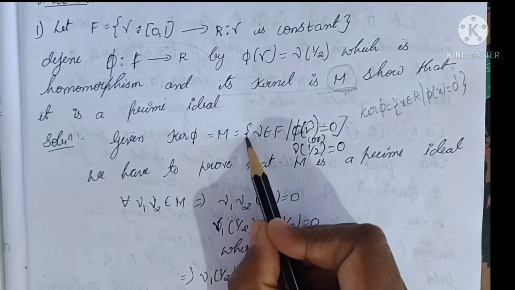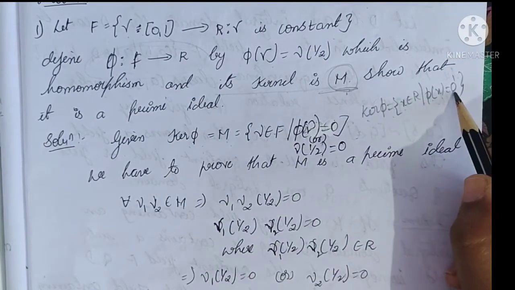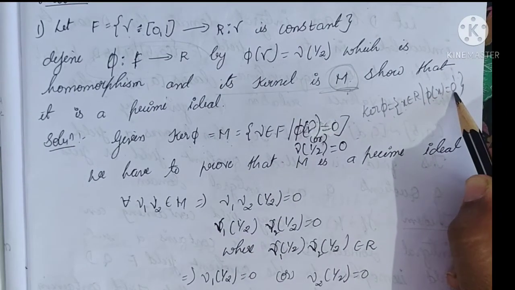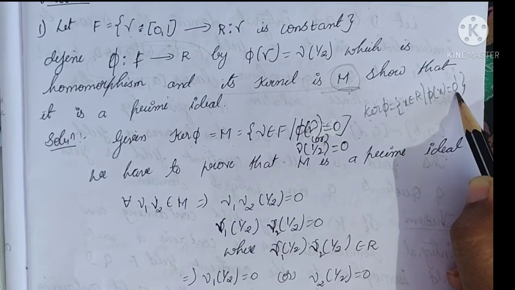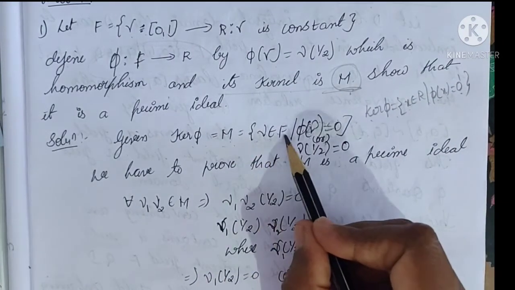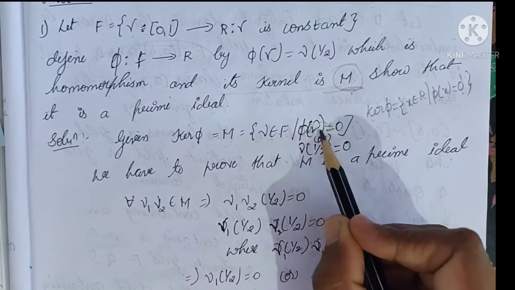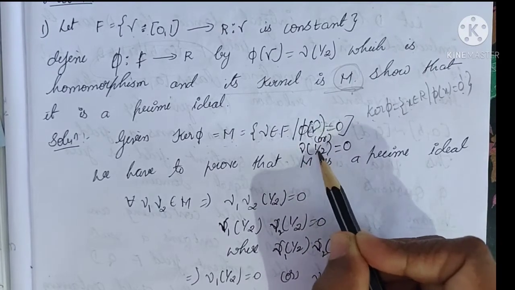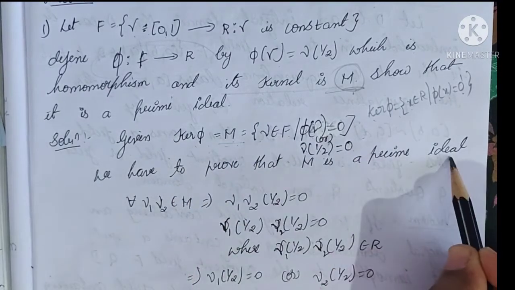By the definition of kernel, the kernel of pi is the set of x belonging to R such that pi of x equals 0', or in place of 0' we can also consider e', the identity element in R'. Here M is the set of gamma belonging to F such that pi of gamma equals 0. Pi of gamma we can write as gamma of 1/2 equals 0. Now we have to prove that M is a prime ideal.